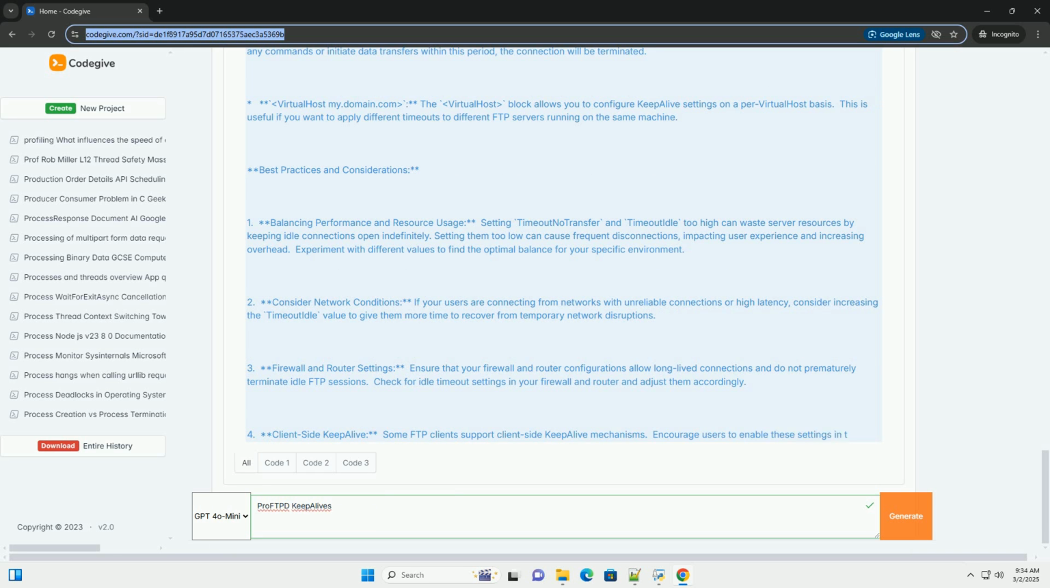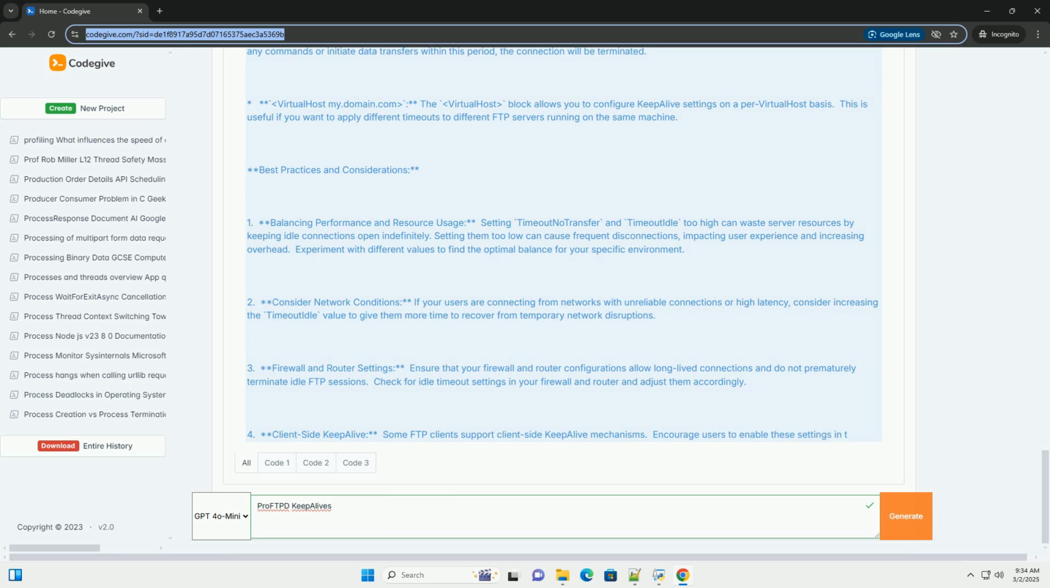4. Client-side KeepAlive. Some FTP clients support client-side KeepAlive mechanisms. Encourage users to enable these settings in their FTP clients to help maintain connections. However, reliance solely on client-side KeepAlive is not recommended, as it's not always guaranteed to be enabled or correctly configured. 5. Monitoring and logging. Monitor your ProFTPD server logs for connection errors and disconnections. Analyze the logs to identify potential problems related to KeepAlive settings and adjust them accordingly.